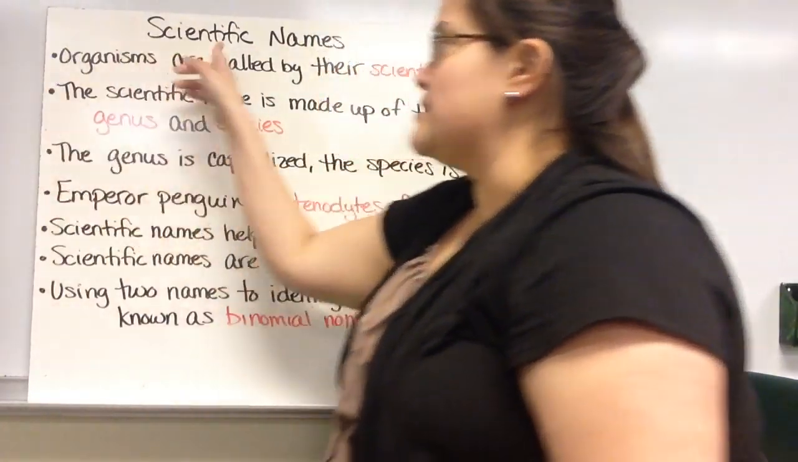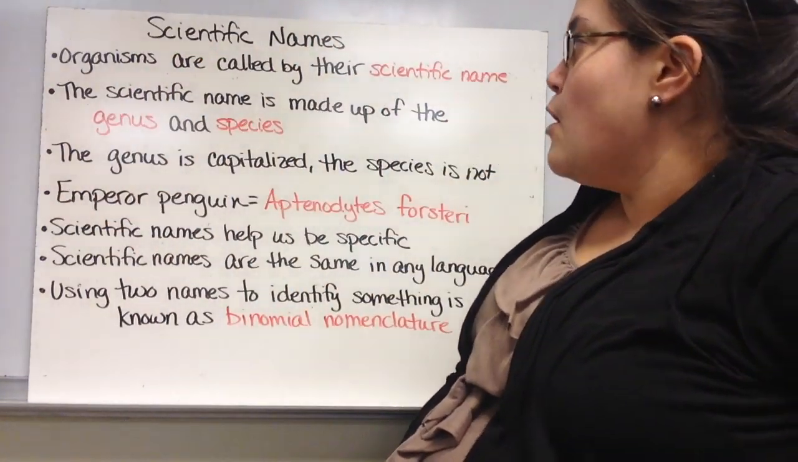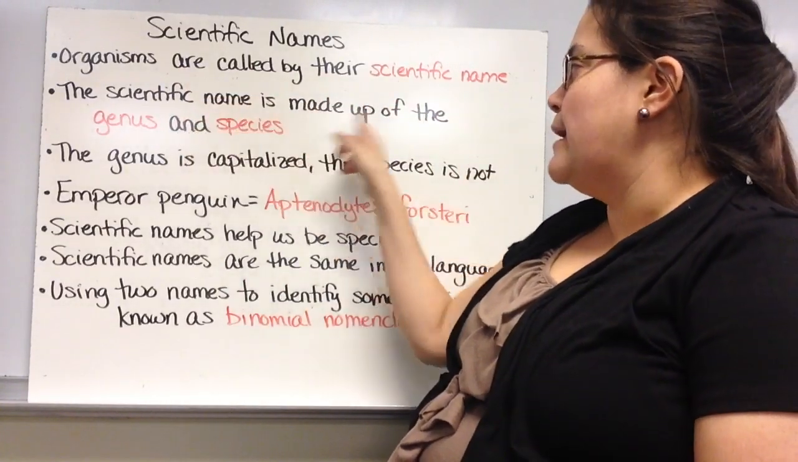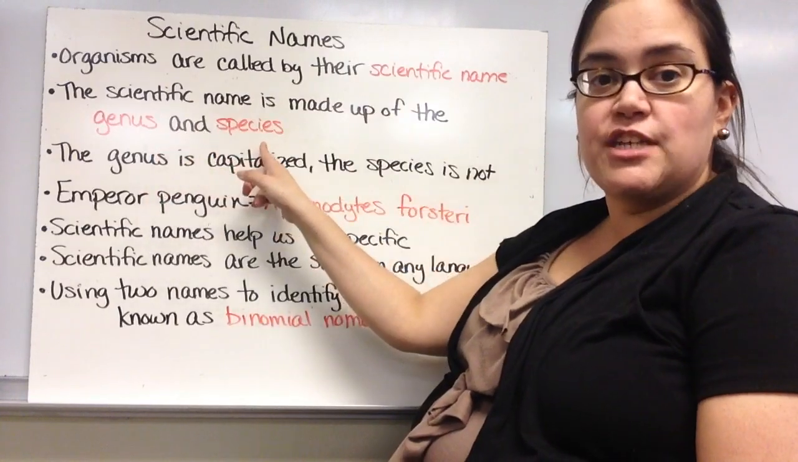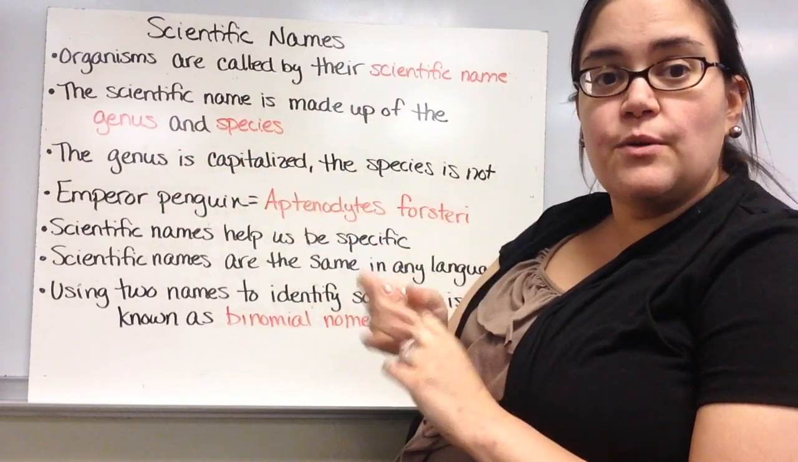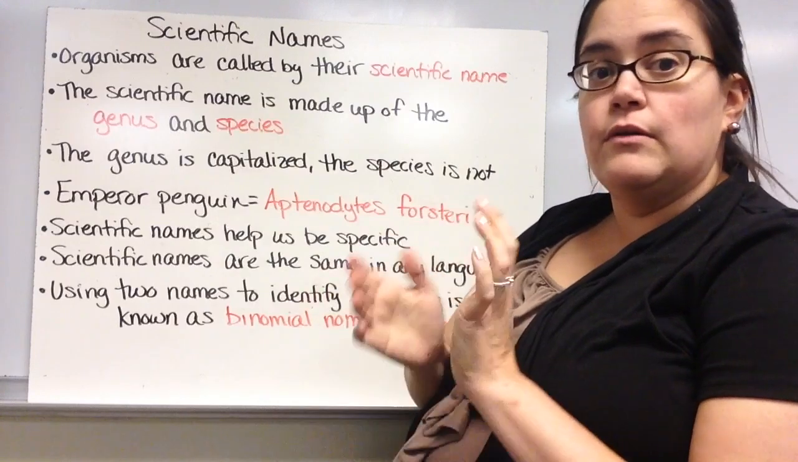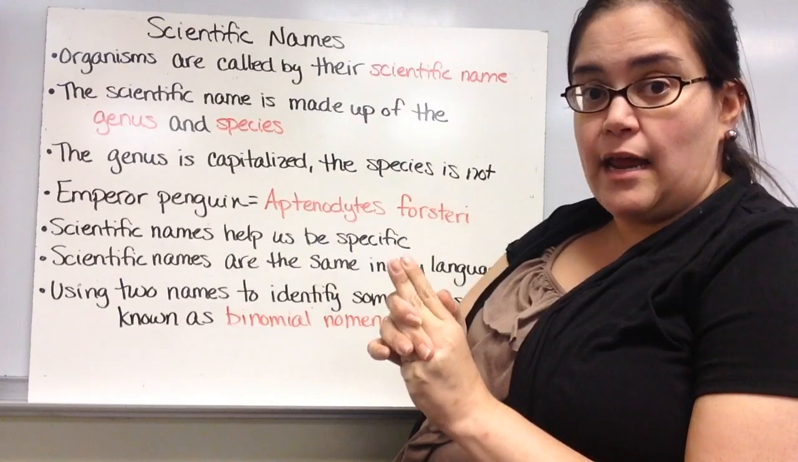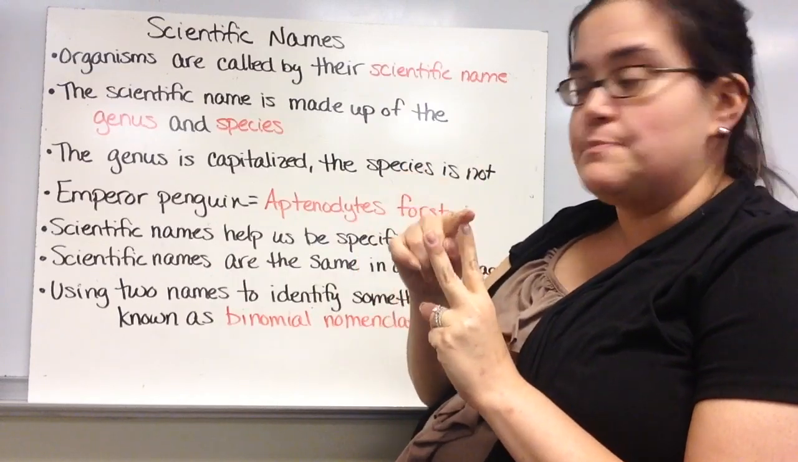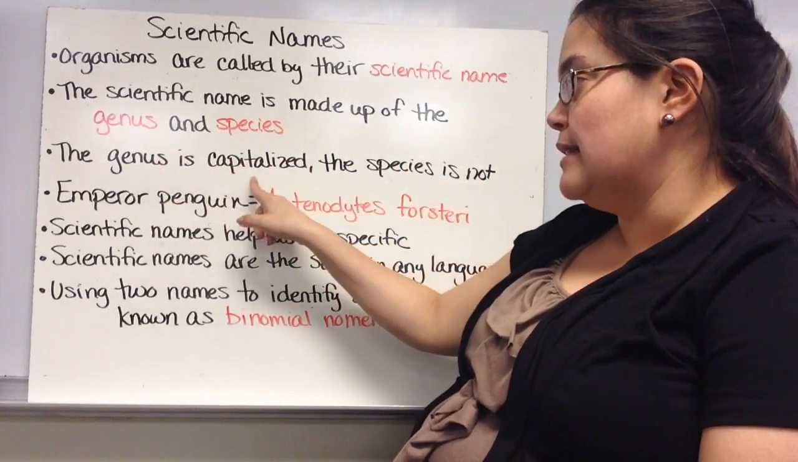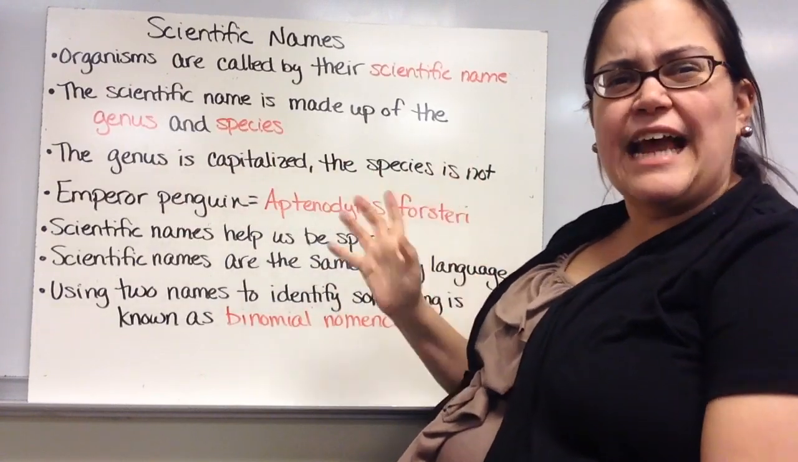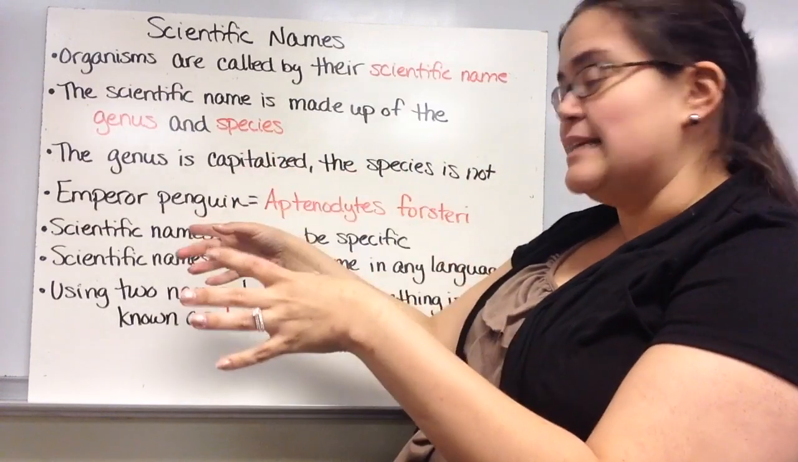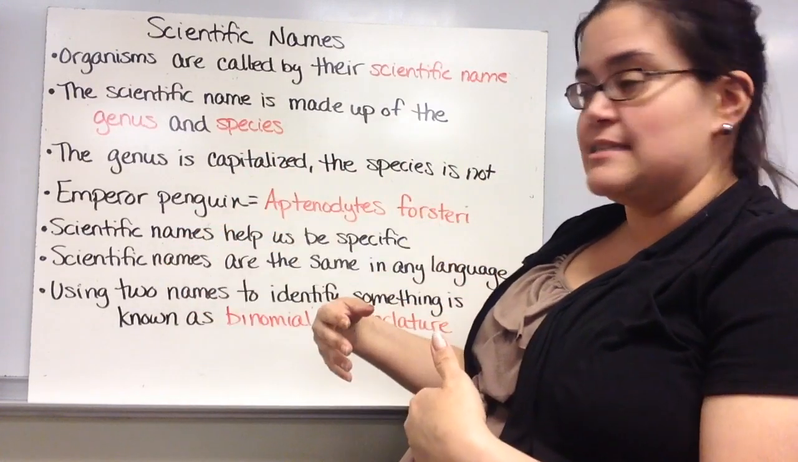And then lastly, we need to talk about scientific names, okay? Organisms are called by their scientific name. The scientific name is made up of the genus and species. So when you're referring to an organism, plant, animal, fungus, bacteria, it doesn't really matter, you call it by the 2 scientific names, the genus and the species. The genus is capitalized and the species is not. It's kind of like chemical elements where the first letter of the symbol is capitalized and the rest is not. Genus is the first word, it's capitalized, species is not.